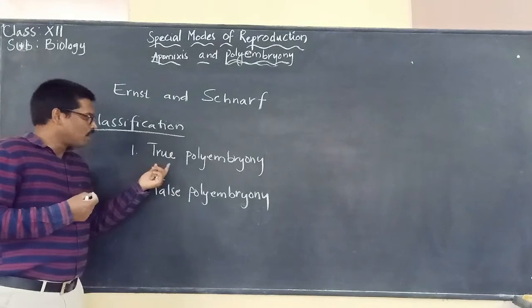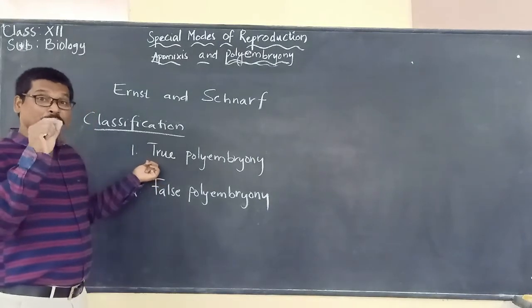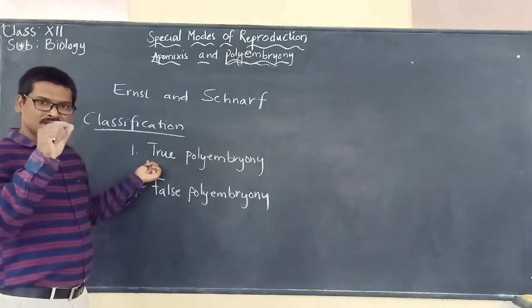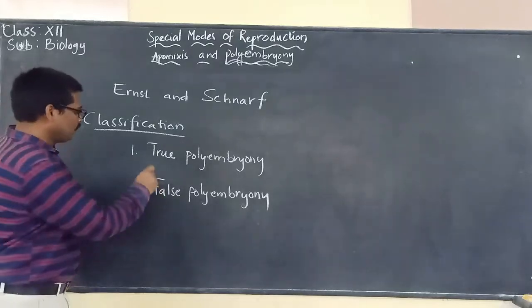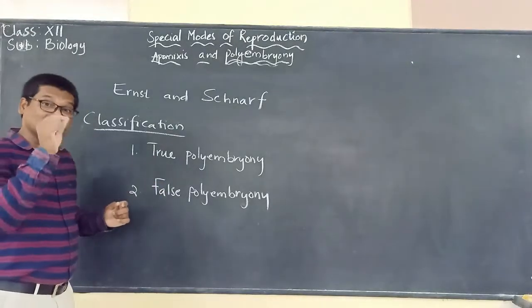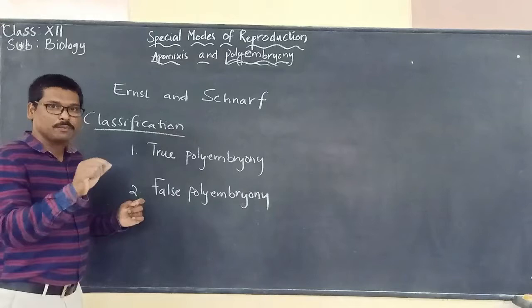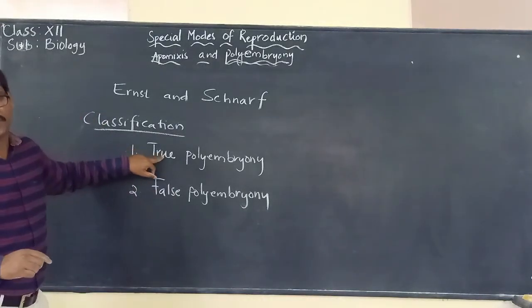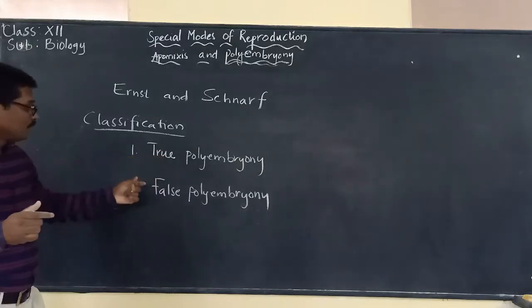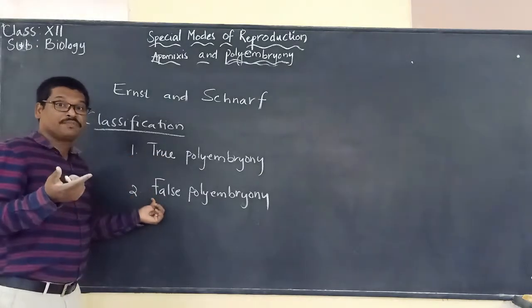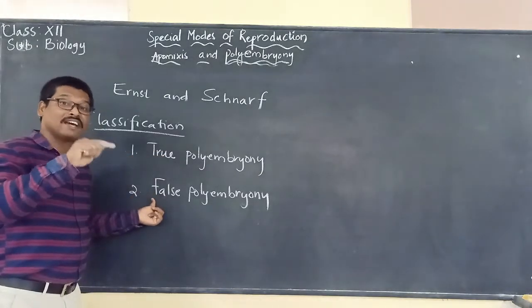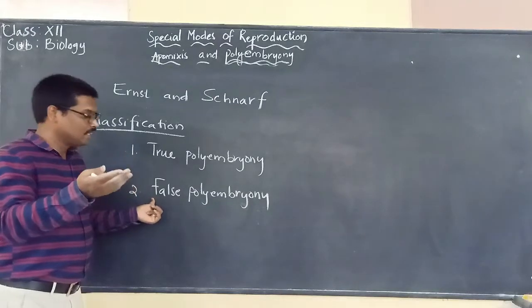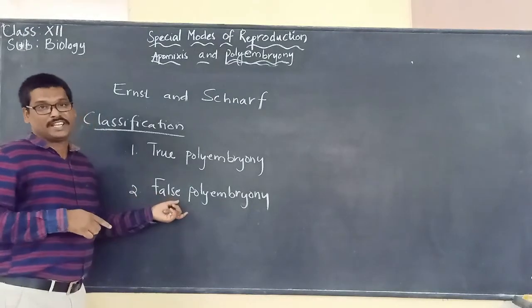So what is true polyembryony? If extra embryos are developed from the same embryo sac, it is called true polyembryony. But what is false polyembryony? If extra embryos are developed from elsewhere, it is called false polyembryony.